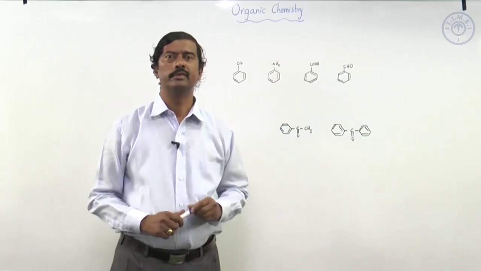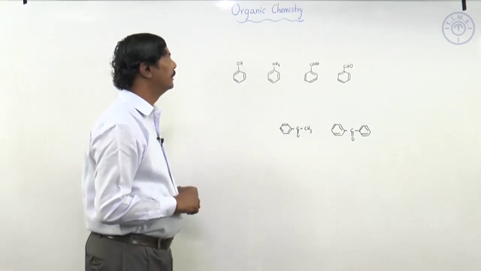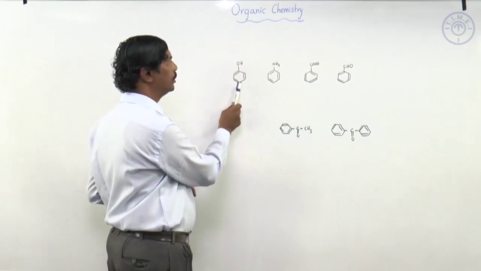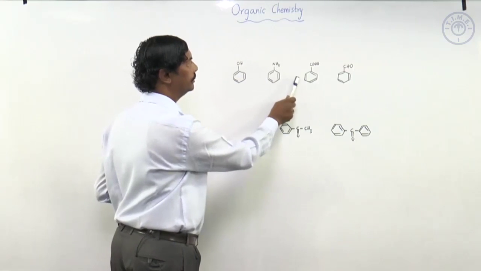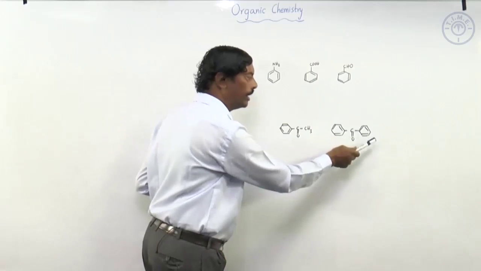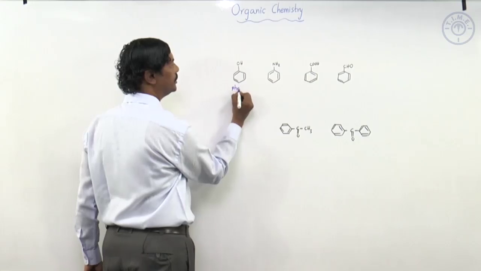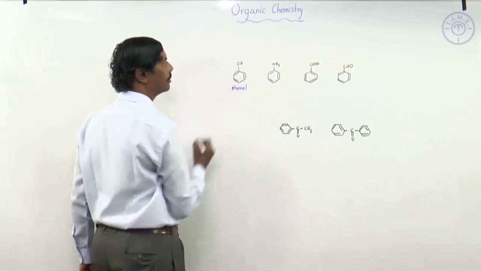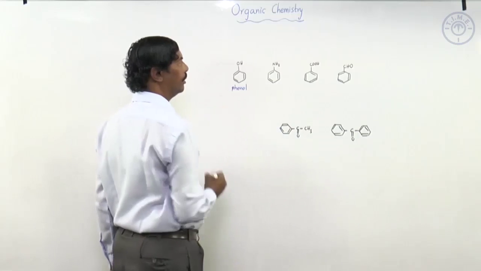A few derivatives of aromatic hydrocarbons I have included here. Here we have the benzene ring. I am not showing the remaining hydrogens. There are 5 hydrogens at this ring, this ring, this ring, also in this ring and in that ring. Now this is called phenol, which is a constituent of phenyl and also Dettol. One of the phenols is a component of Dettol.